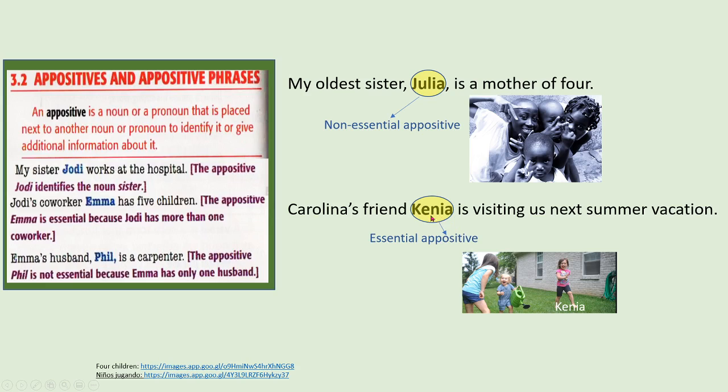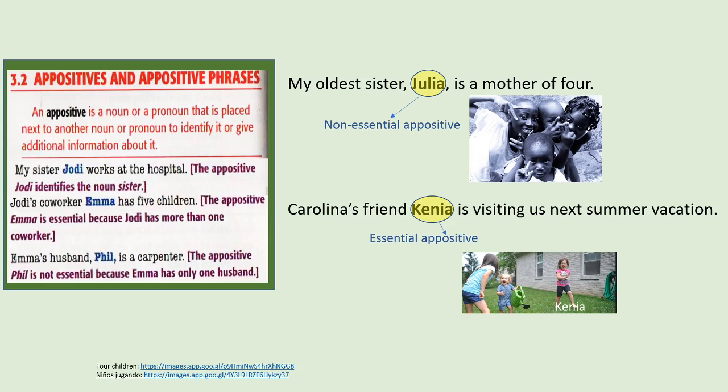Alright, now let's switch to another topic. Here we're going to be dealing with appositives and appositive phrases. You know that an appositive is a noun or pronoun that is placed next to another noun or pronoun to identify it. And it gives additional information about it.